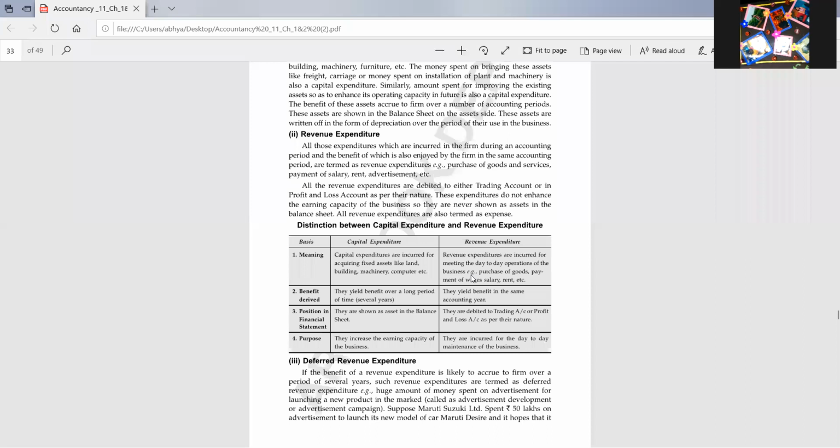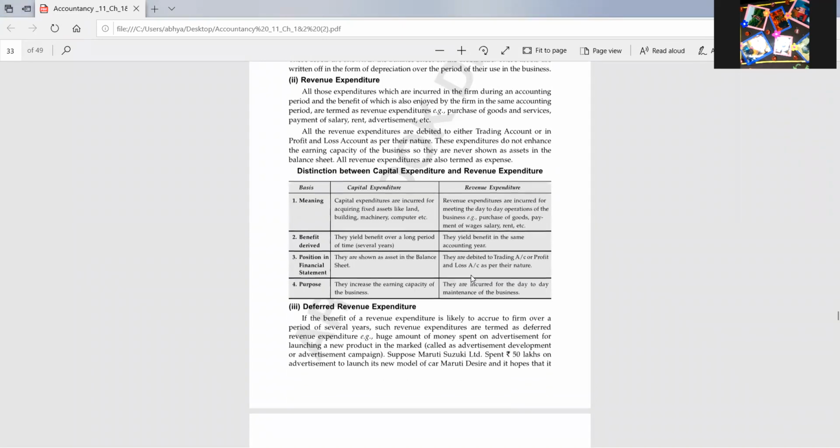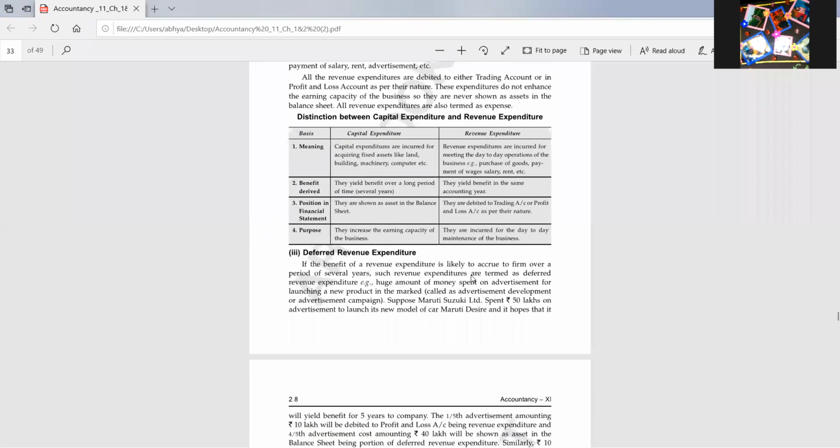Like land, you will not purchase on a regular basis, and machines you will not purchase on a regular basis. Once you have purchased the machine, it will give you benefit for a longer period. But salary, interest, electricity bill, telephone bill, all these are revenue expenditure, and they will be paid on a regular basis. Then deferred revenue expenditure. Any deferred revenue expenditure is basically a revenue expenditure, but one feature of that revenue expenditure is not here.